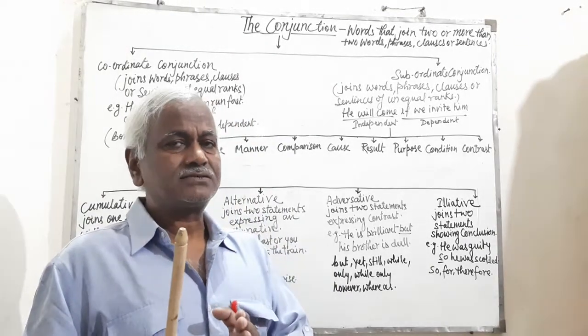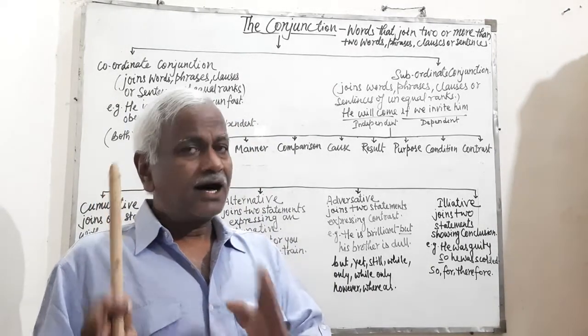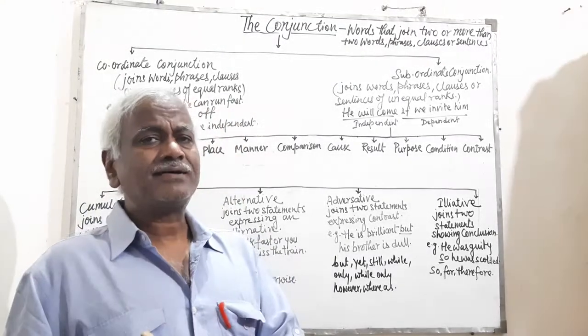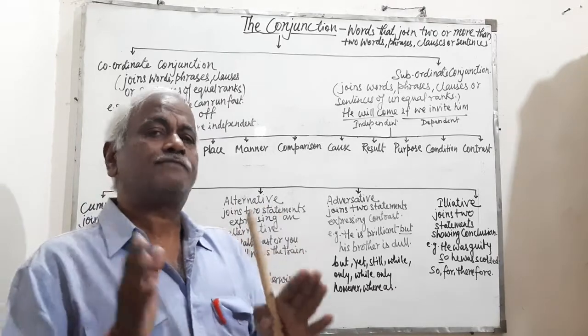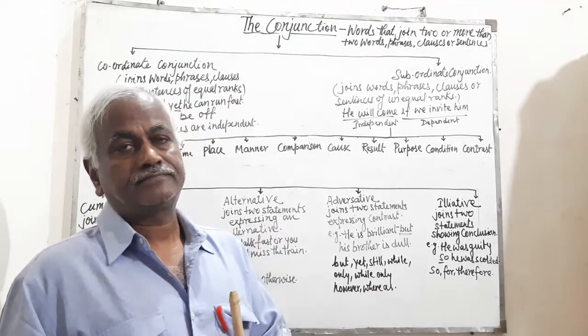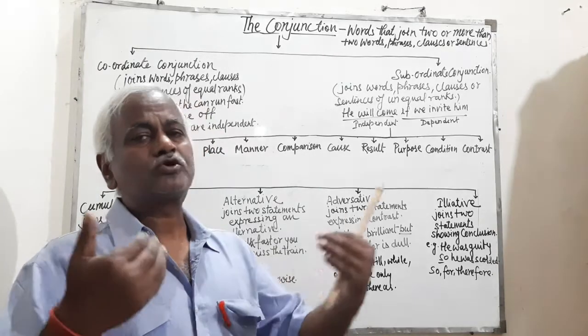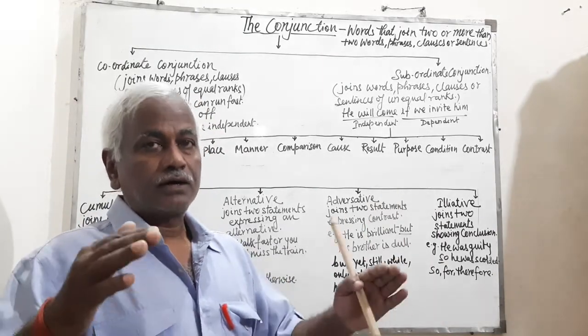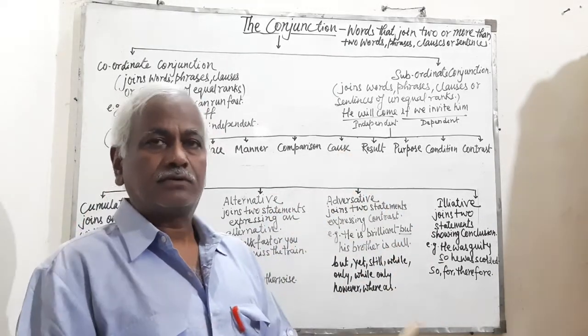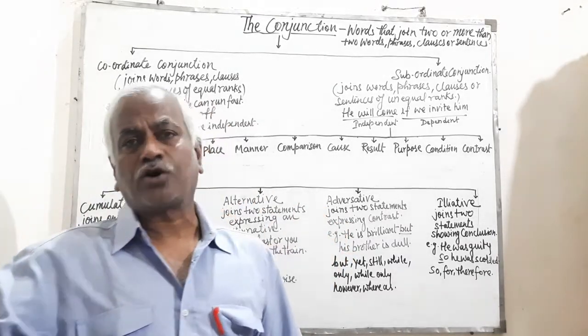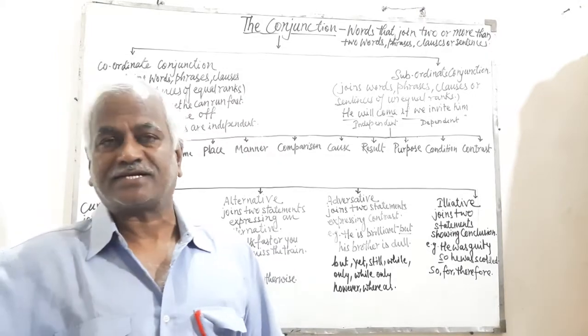Equal ranks means, here I would like to clarify it. Equal ranks means the sentence itself is complete in itself. The sentence must be complete. Ram went to market is a complete sentence. Sita stayed at home is also a complete sentence.